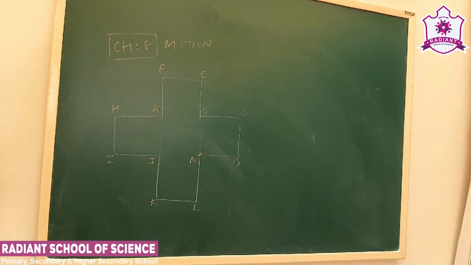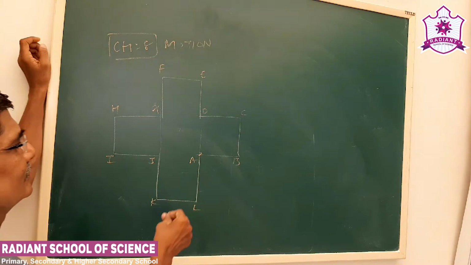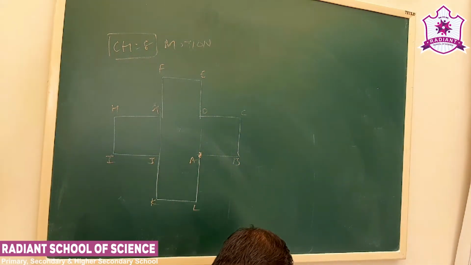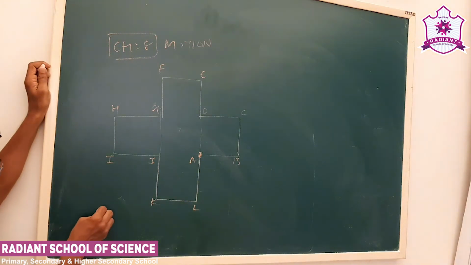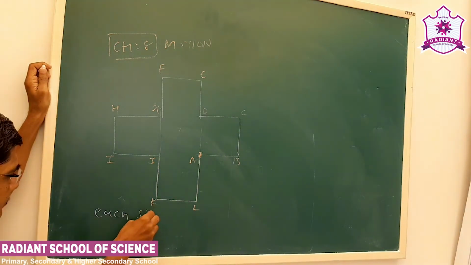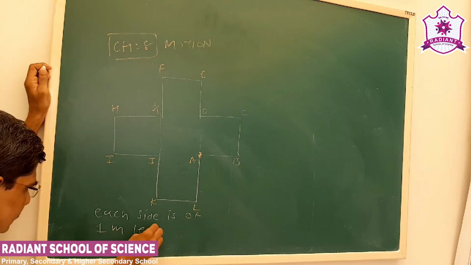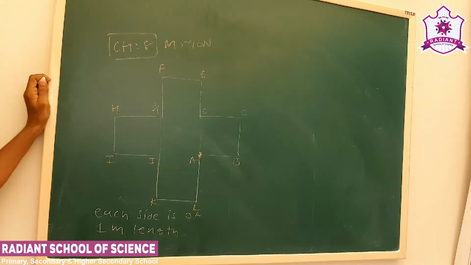Now let us say we have a square. Now let us say each side is of 1 meter length. Okay, each side is of 1 meter length.